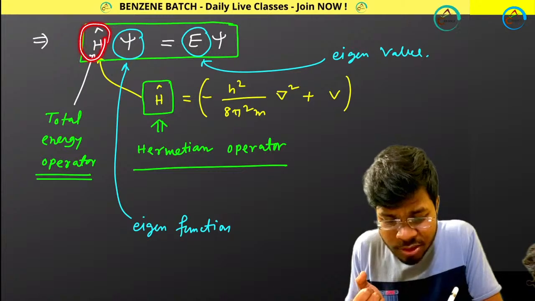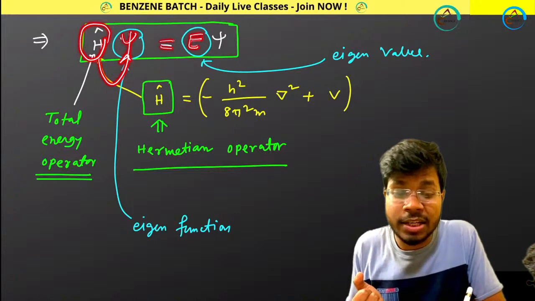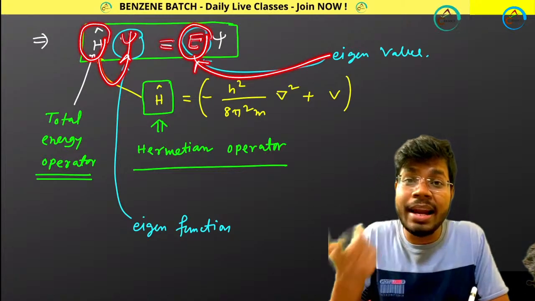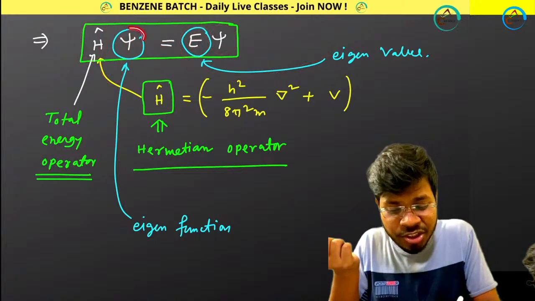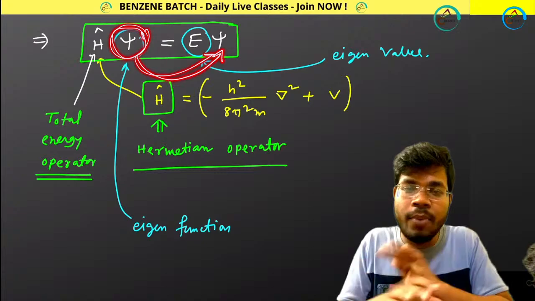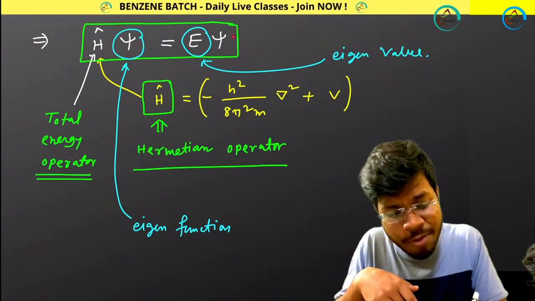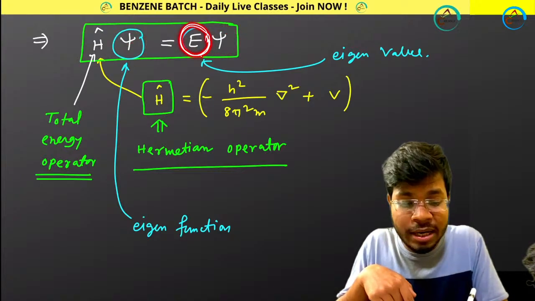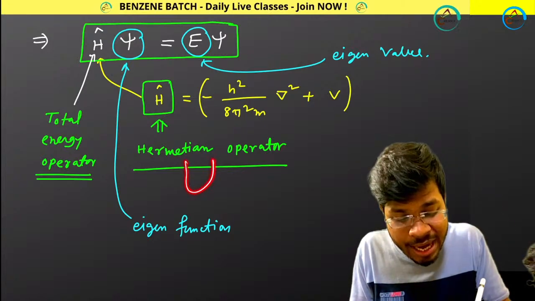So this operator is operating on this function psi and giving you a constant. That constant is called eigenvalue, and that constant is actually your energy. And again it is giving back your same function. You had psi, you have psi. You are not losing your old function. You are not getting a new function. You are getting the same function back, along with that, you are getting a constant. That constant is called your eigenvalue. Understood? If you understood this thing, write to me in the comment box.